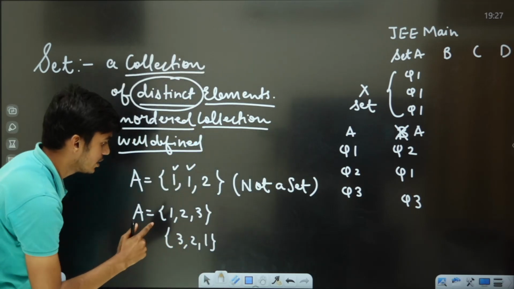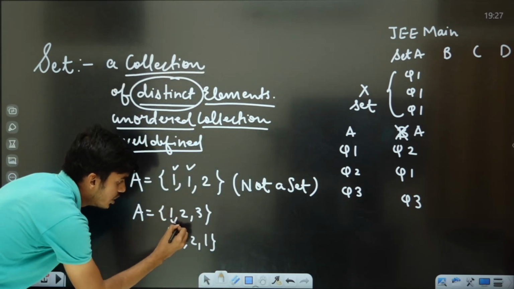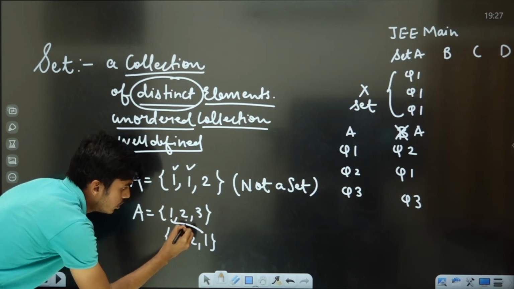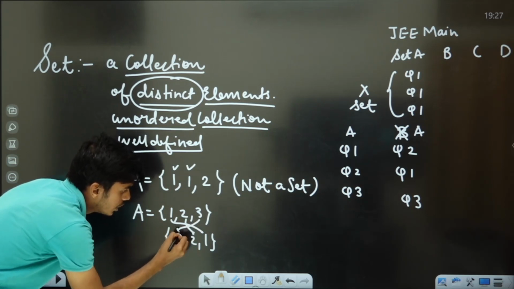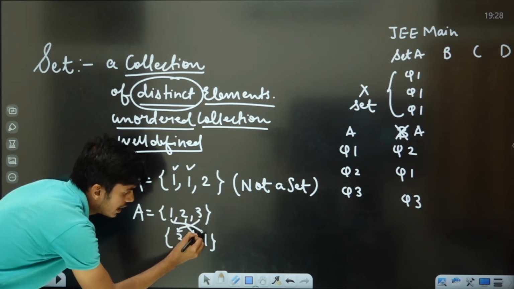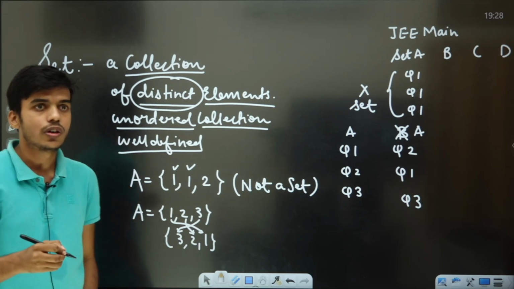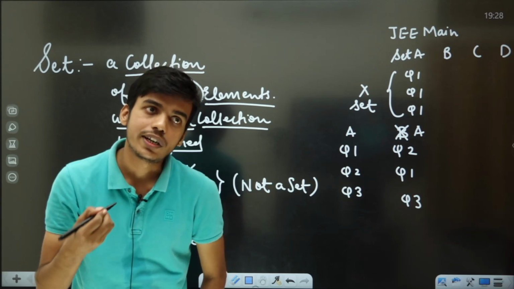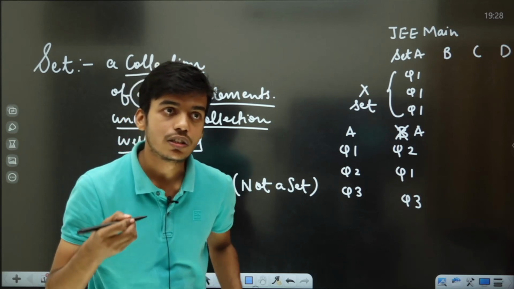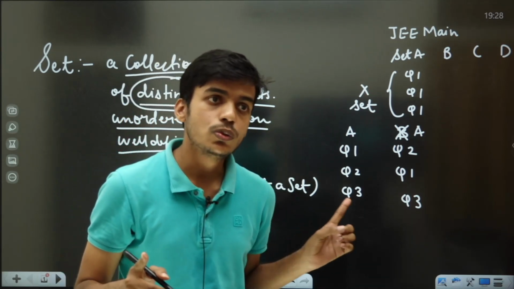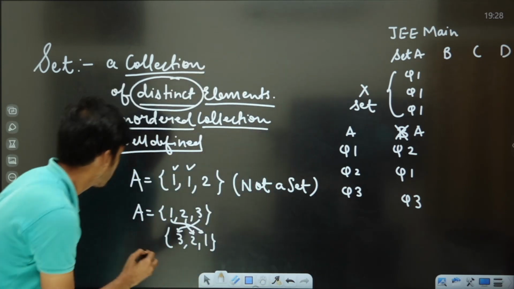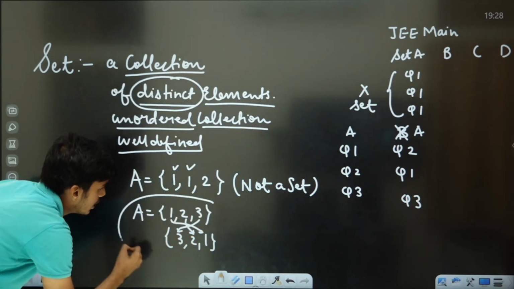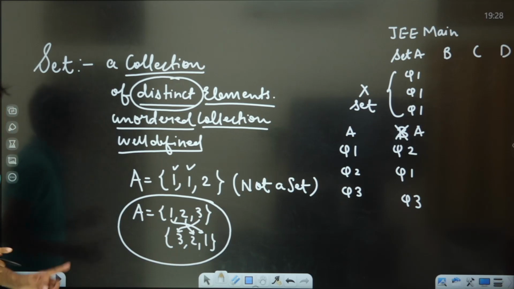Because the elements are not changing. 1 is over here, 2 is over here, and 3 is over here. Until and unless the elements change, only their order is changing, we should say a set is an unordered collection. Since a set is an unordered collection, these 2 collections will be the same set.